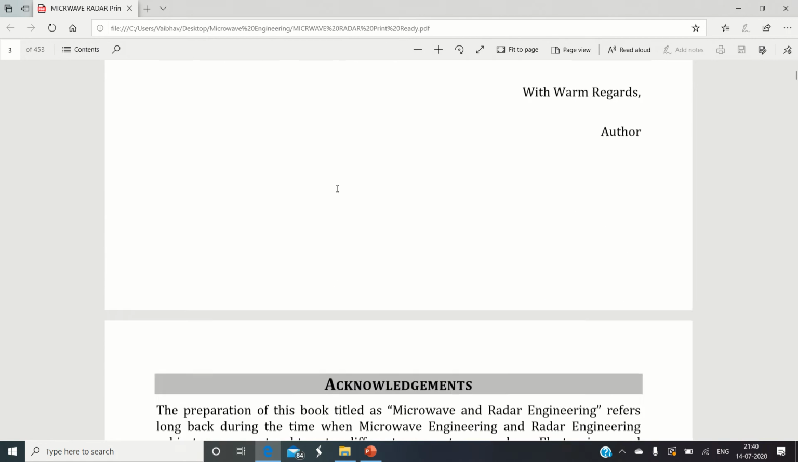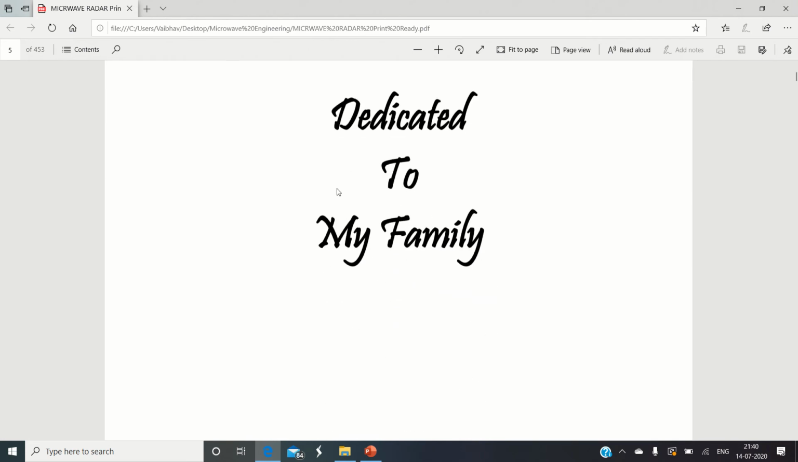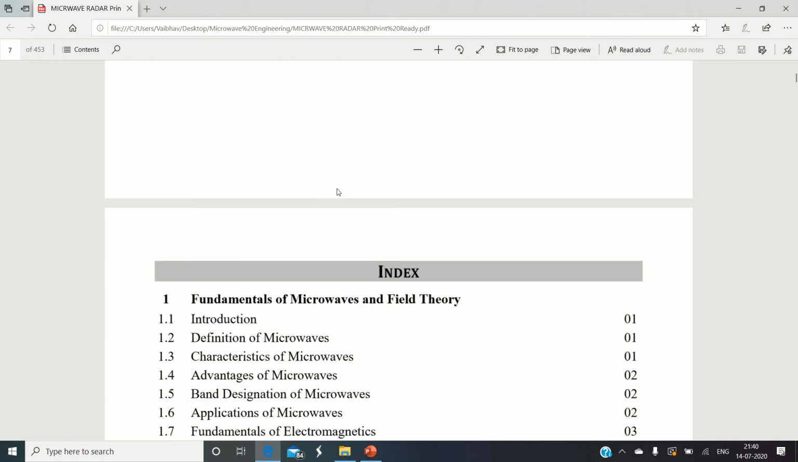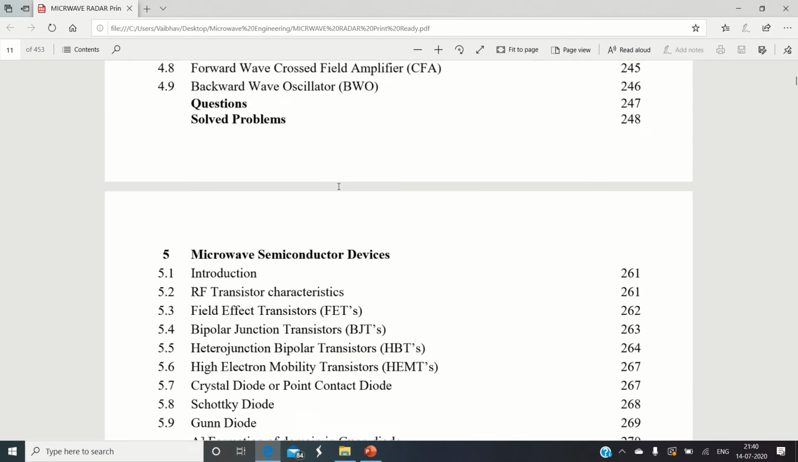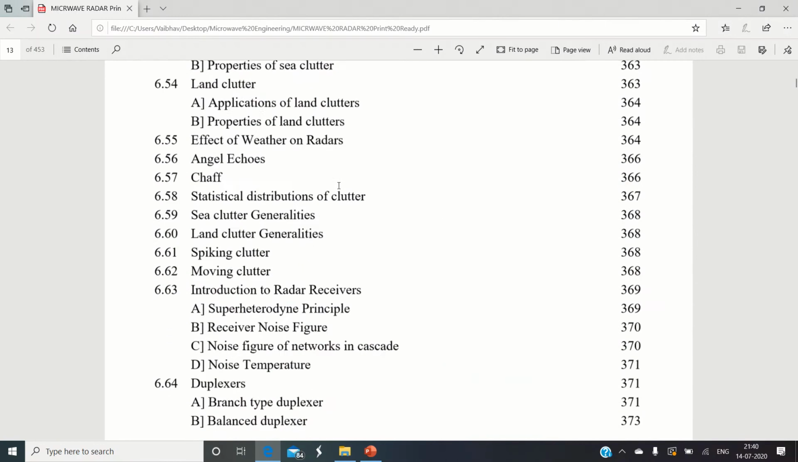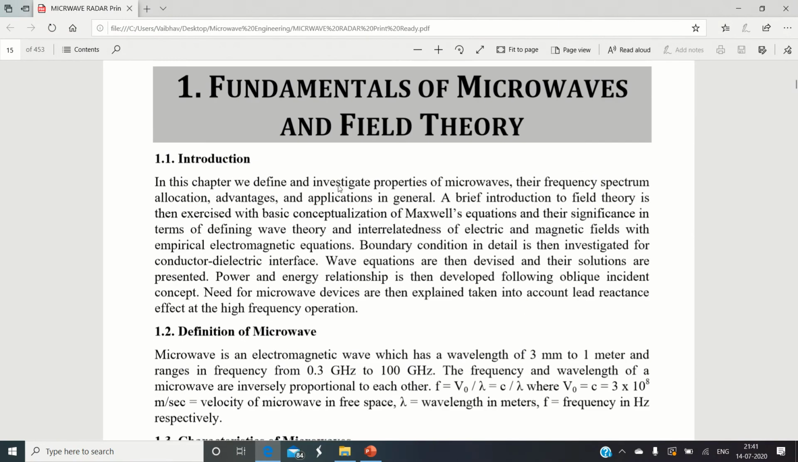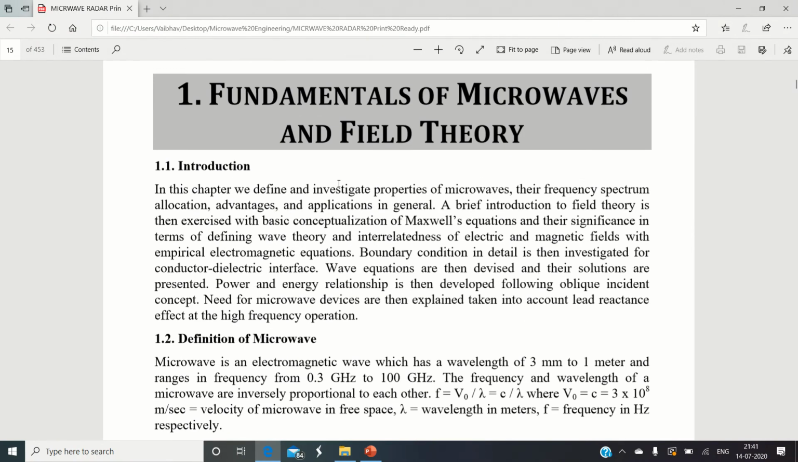Okay, let us start with the first chapter, Introduction to Microwaves. I will be explaining the introduction of microwaves from my own book. Let us start with chapter number 1. I will scroll down and open chapter number 1, Fundamentals of Microwave and Field Theory. Please remember, we are not going to take a rigorous session on electromagnetic principles, but as and when required, we will go through it very briefly.